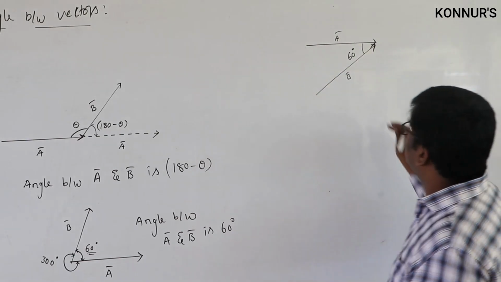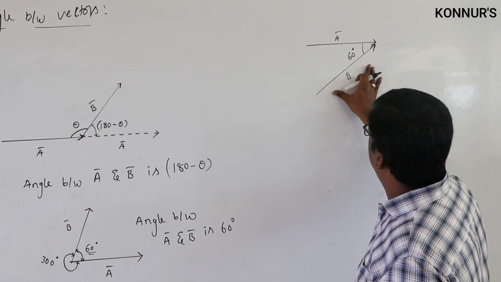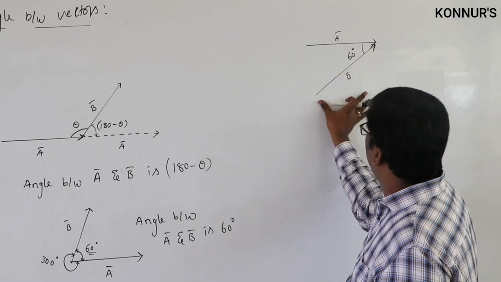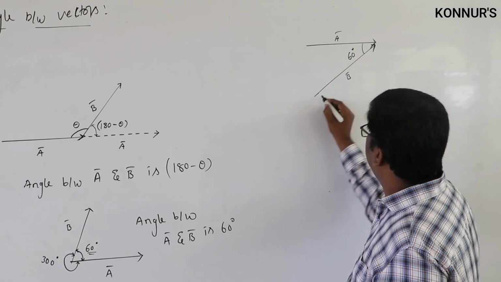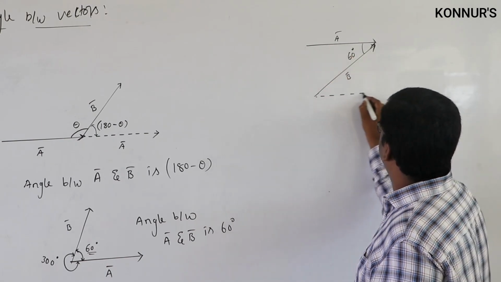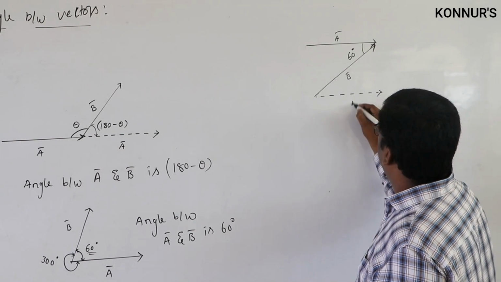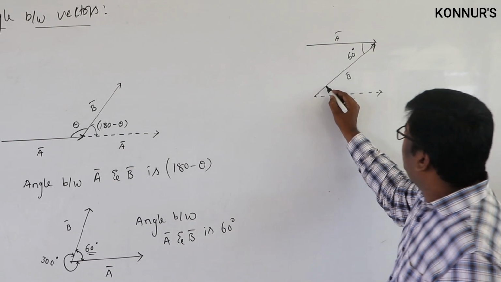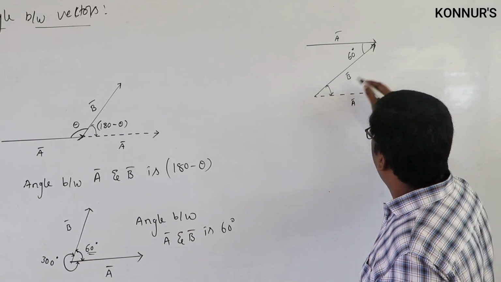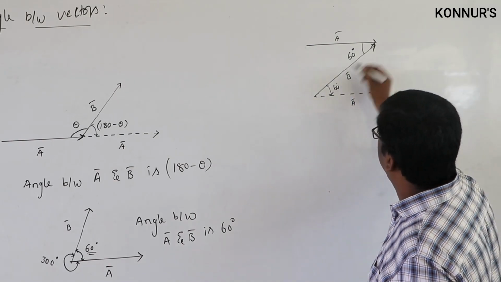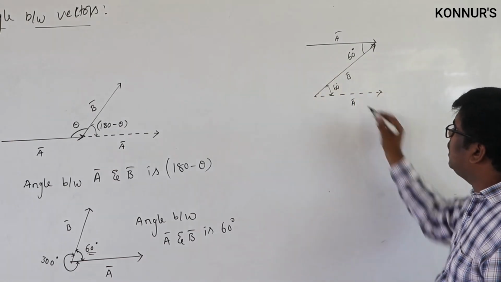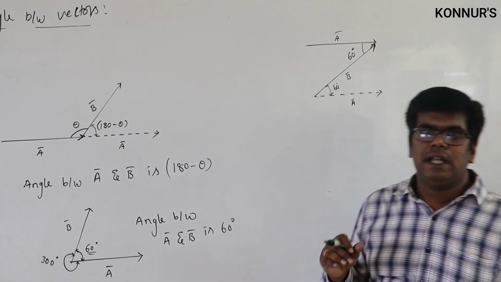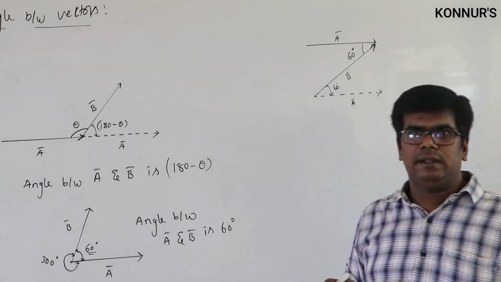Now I am displacing the vector A bar parallelly to here. So if I displace A bar parallel, it comes here. Now this is A bar and this is B bar. Now the tails are at the same point. If you measure the angle between the two, the angle is 60 degrees because they are alternate angles. So the angle between A bar and B bar is 60 degrees. This is the way you have to represent the angle between two given vectors.